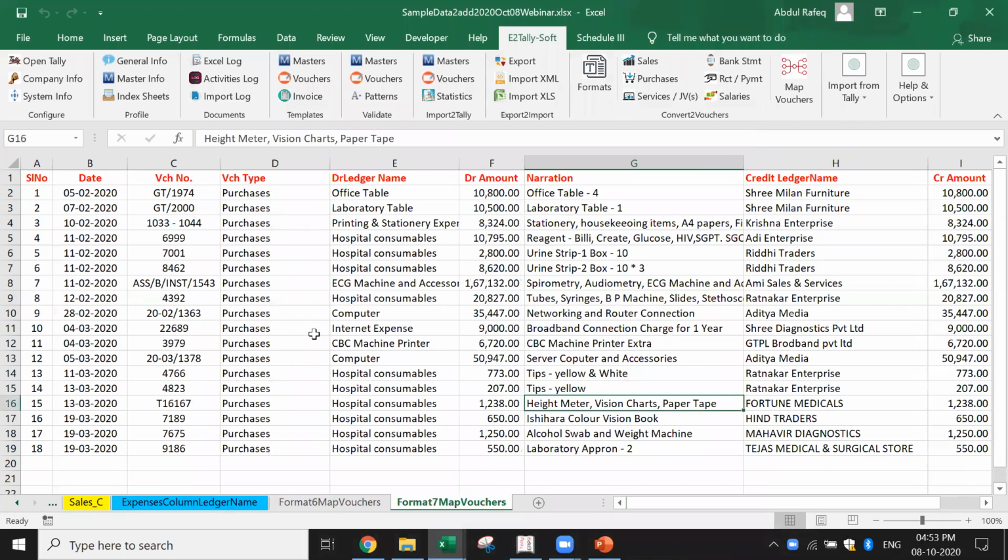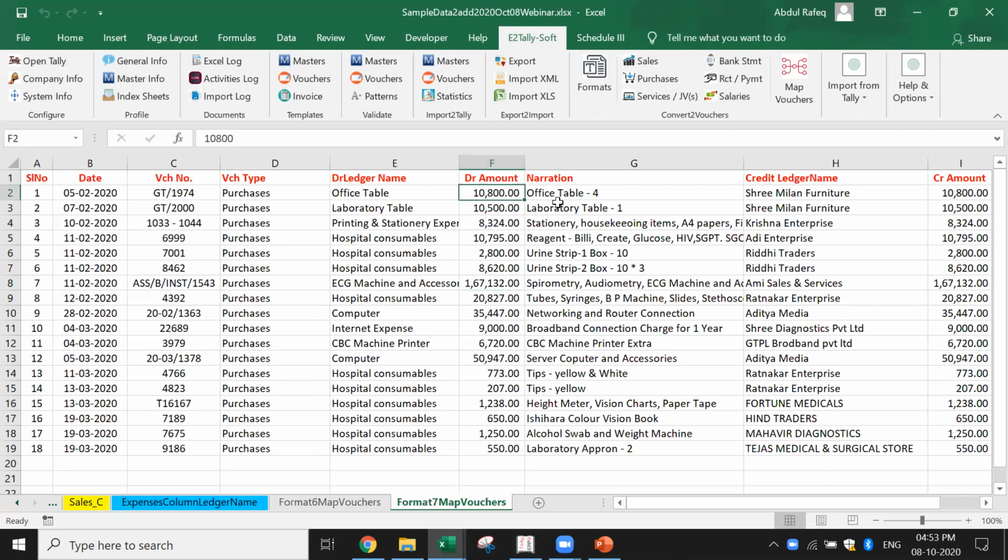Now if you see here, I got the debit ledger name, I got the credit ledger name. You create a structure in this way, give this template to your staff, ask them to fill up the data. Whatever the number of transactions at the end of the month or at the end of the week, when you're uploading, you want to import from Tally, you just do it in one shot. I'm just giving you an example. This one template format where I got the debit and the credit amount.